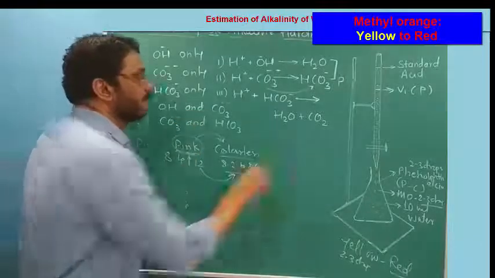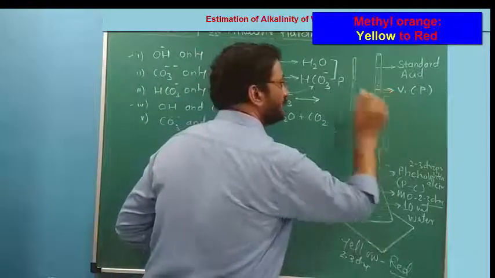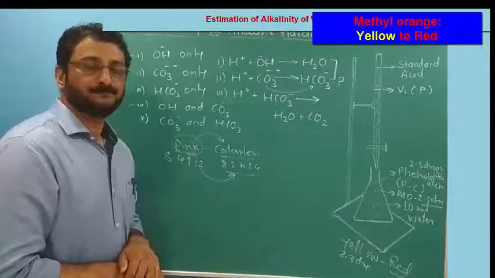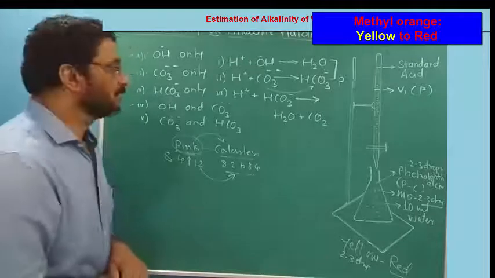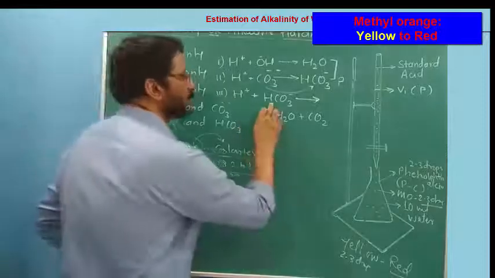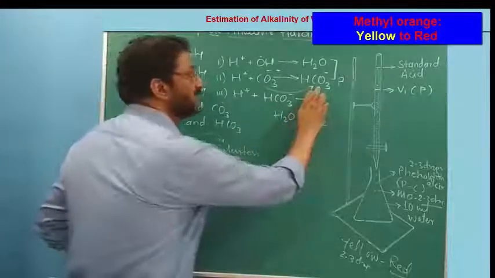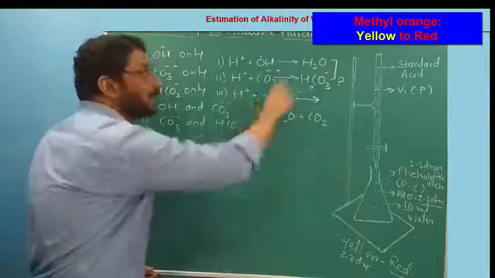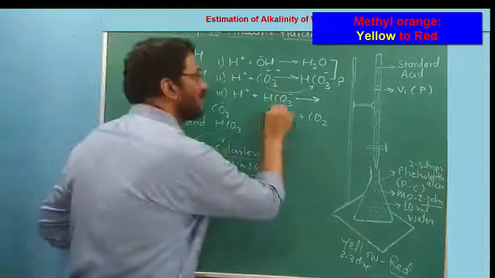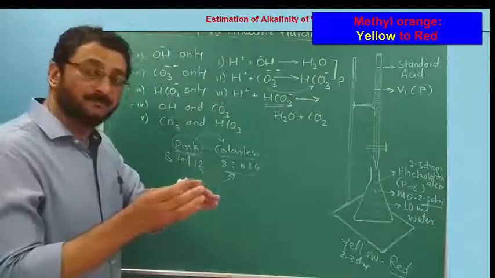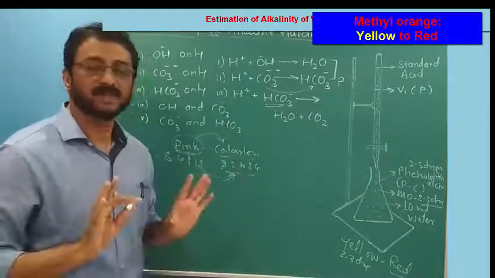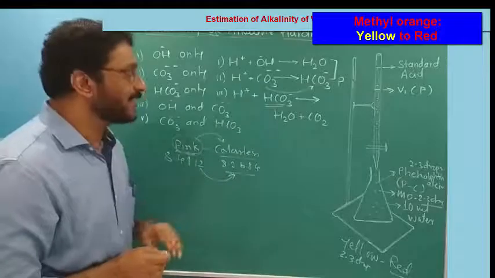Once again I repeat. After this point, further volume of acid on addition of methyl orange, if I get yellow color, I will make it red. That volume of acid, U and P, will be neutralizing bicarbonates. Which bicarbonates? These bicarbonates, which are actually the 50% part of the carbonate, as well as all the bicarbonates which were not part of these carbonates. They were there in the water as bicarbonate right from the beginning. Getting the point?